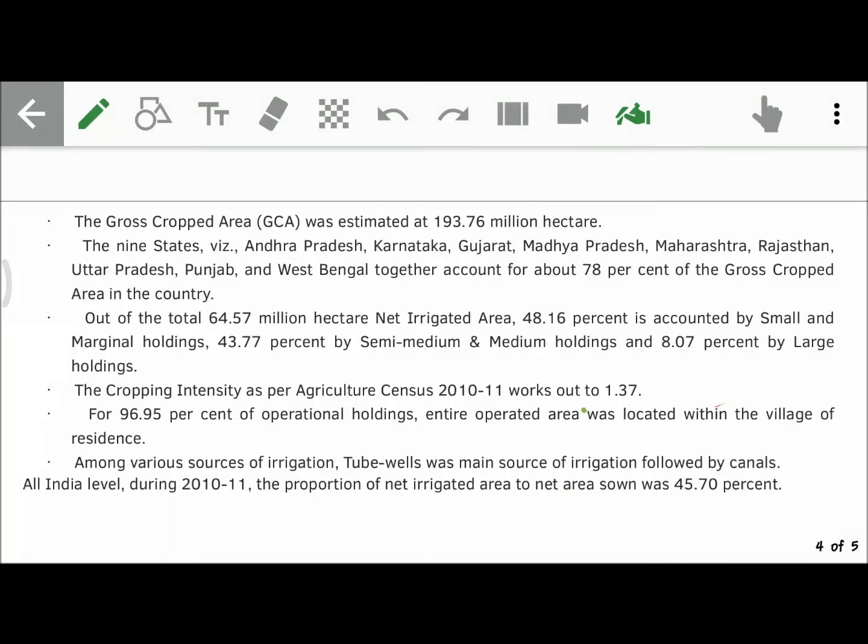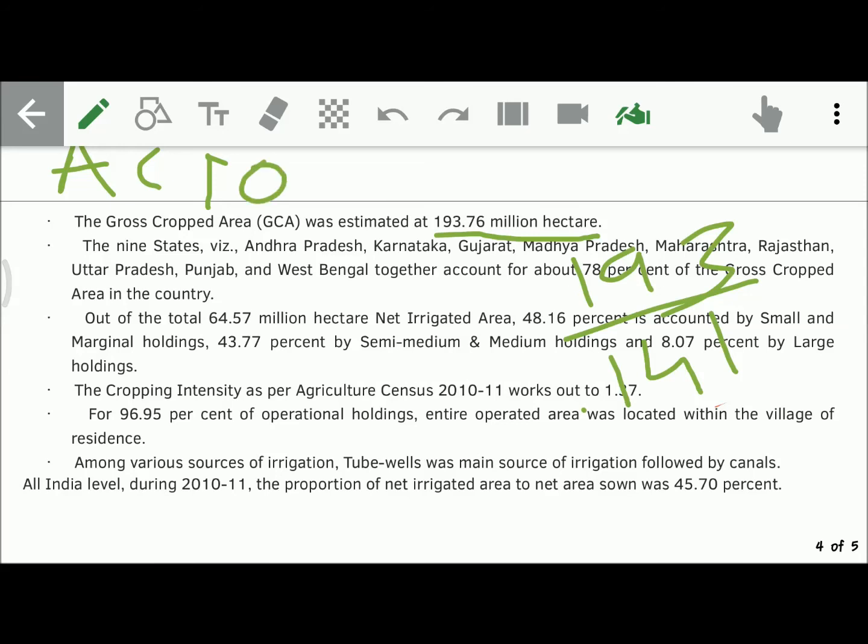The total gross cropped area was estimated to be 193.76 million hectare. It is very important, friends. Gross cropped area, or total cropped area. It is not net, it is total. 193 is the gross cropped area, right? And net cropped area is 141. This is according to agriculture census 2010 and 11.